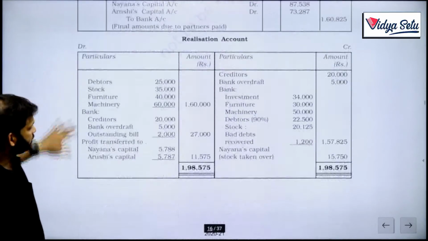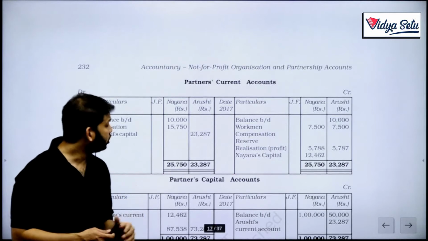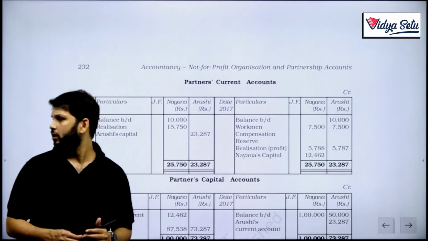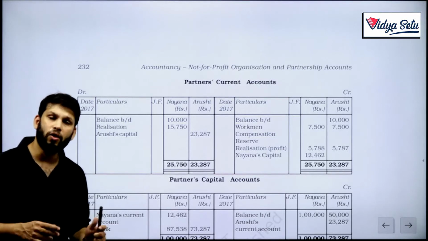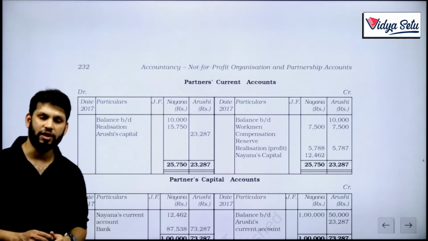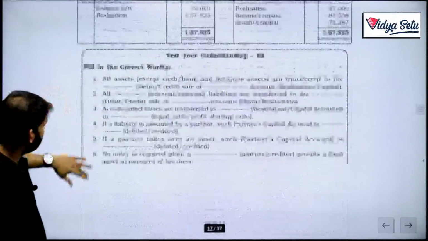So this is how illustration number 3 has been settled. Okay, 4 has been settled. Now we are going to see our illustration number 5 as well. So 5, yeah.